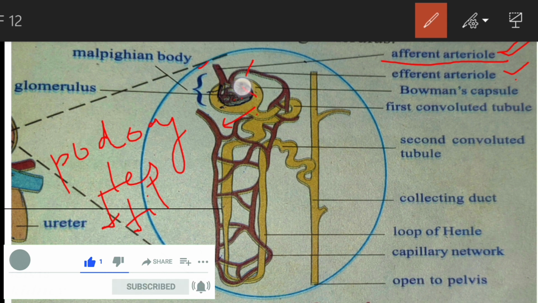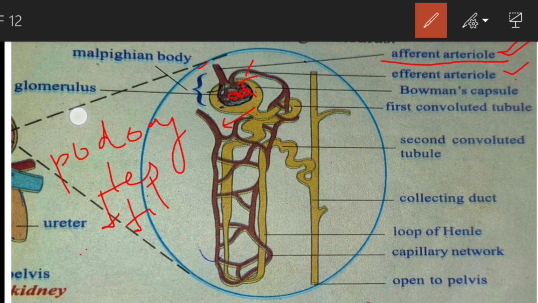Because the narrower outlet creates a lot of pressure inside the glomerulus. This pressure helps to filter the blood. This filtration is called ultrafiltration.